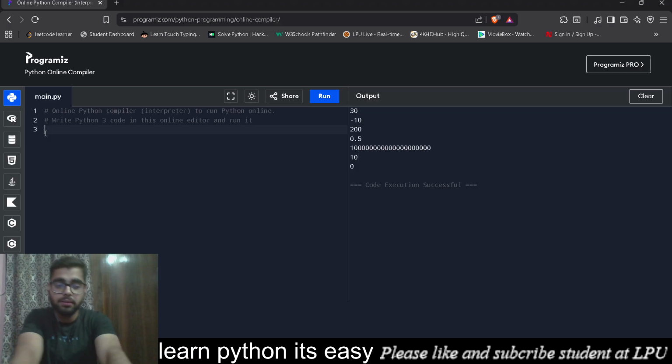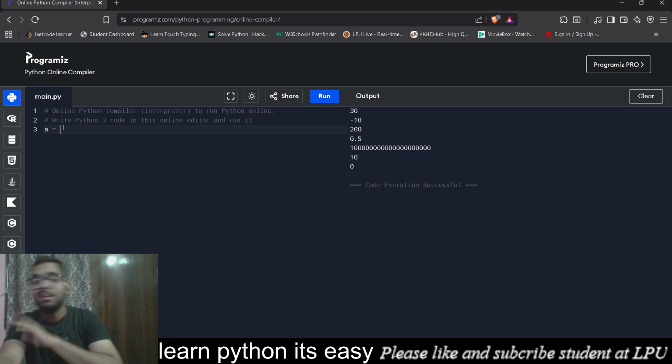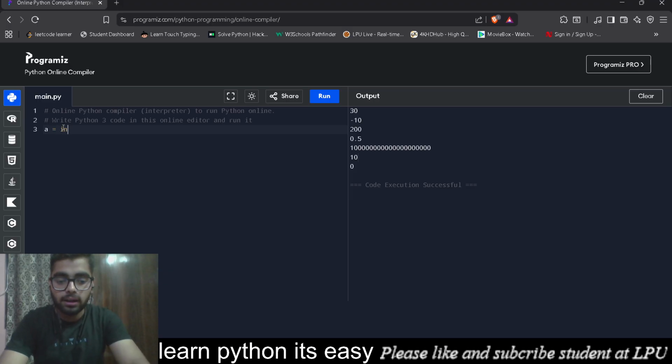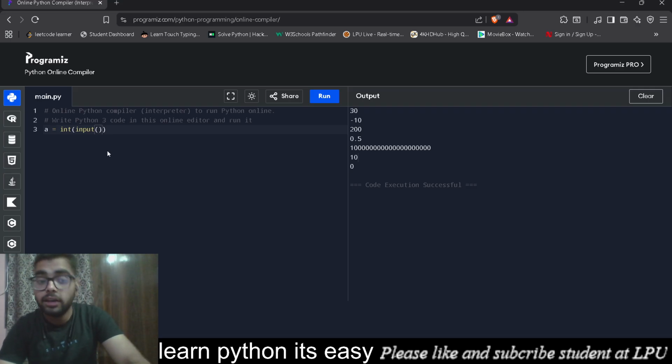For getting an input from a user, we must declare a variable. Okay, so we have declared a variable a. Now for writing an input, there are two major parts. First, writing the type of my data, and second, writing the input clause. So I'll write my data type: it's int, then bracket, then input, then again bracket, and here we go.